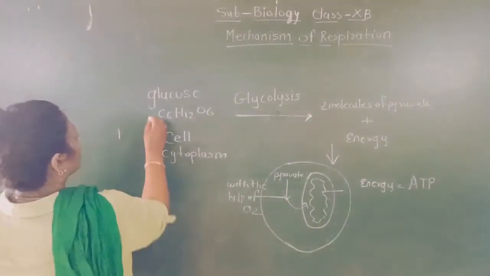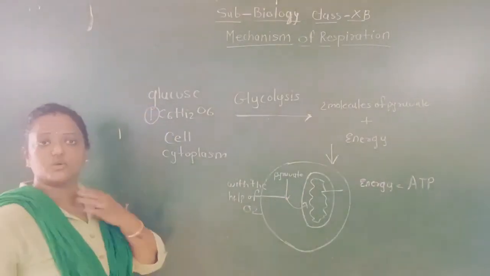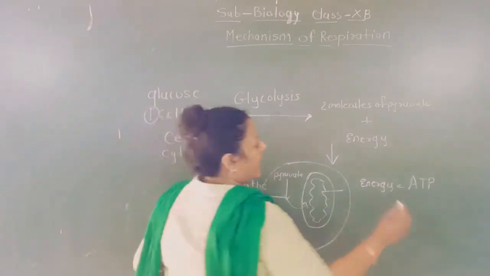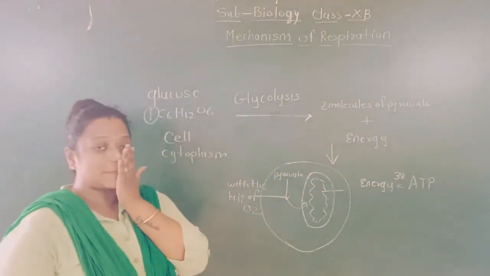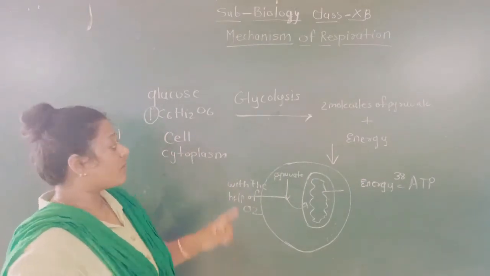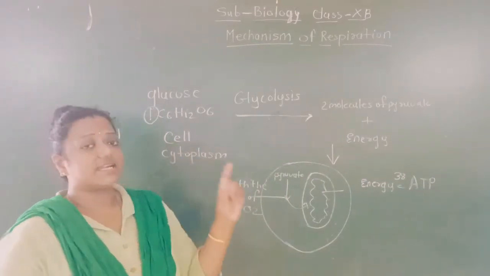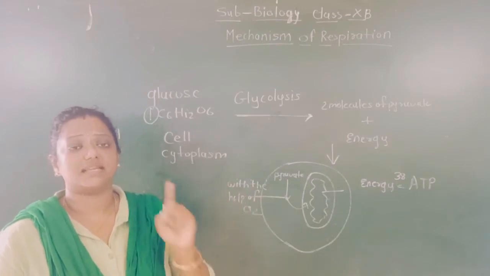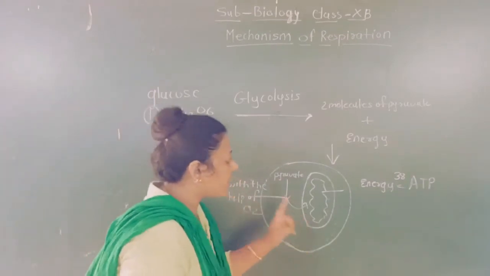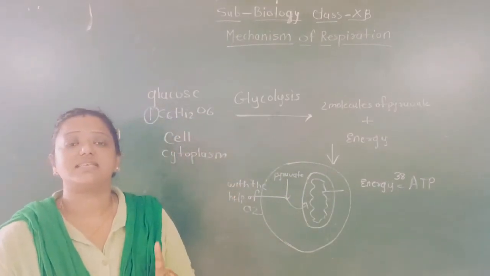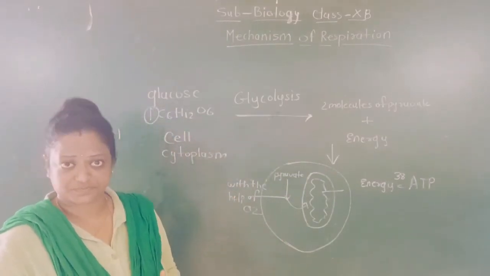From one glucose molecule, 38 ATP are going to be formed. How many ATPs are going to be formed, students? From one glucose molecule, 38 ATP of energy is going to be formed, and so ATP is called the energy currency of the cell.